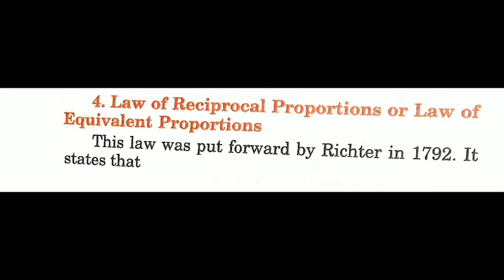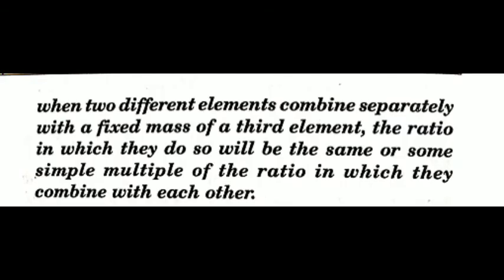So now we will do the fourth law, which is the law of reciprocal proportions or law of equivalent proportions. This law was given by Richter, and what does this law state? This states that when two different elements combine separately with a fixed mass of a third element, the ratio in which they do so will be the same or some simple multiple of the ratio in which they combine with each other.